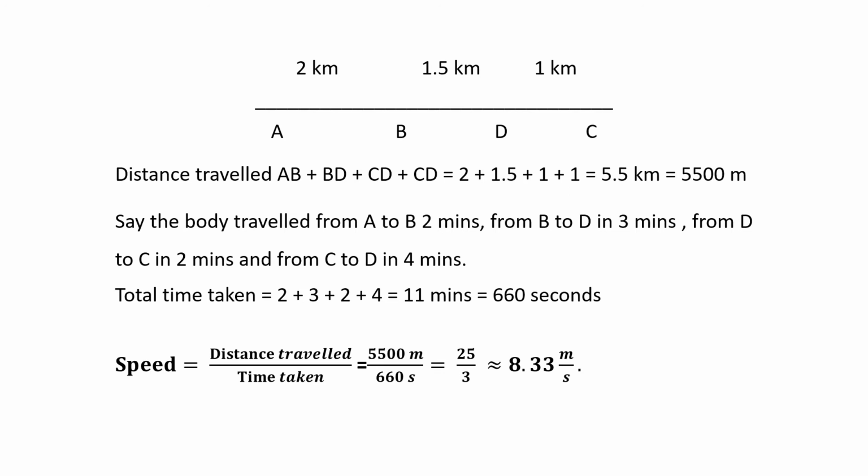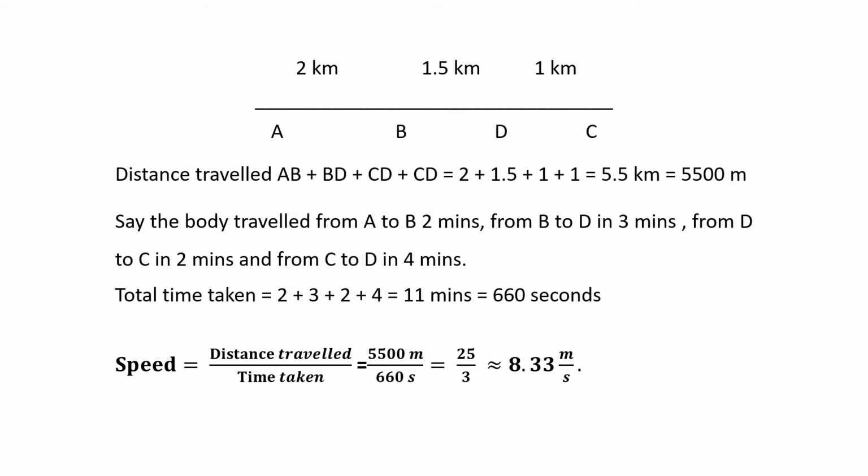Now say the time taken was 2 minutes from A to B, 3 minutes from B to D, from D to C we took 2 minutes, but while returning C to D it took 4 minutes. So the total time taken was 2 minutes plus 3 minutes plus 2 minutes plus 4 minutes, in total 11 minutes. Now 11 minutes is how many seconds? Again the conversion to SI unit is 660 seconds.